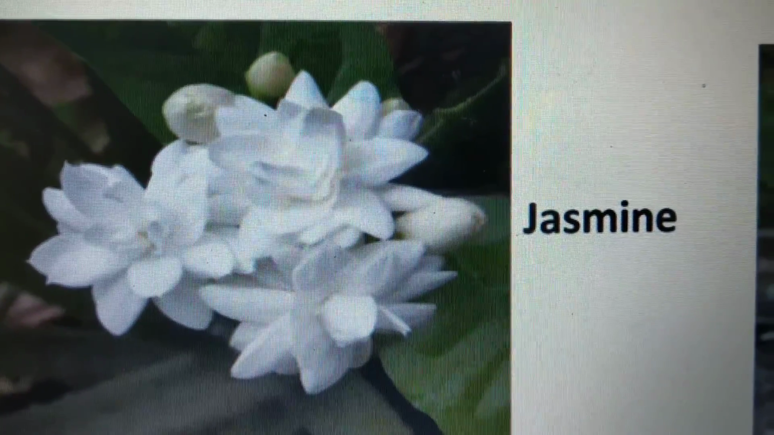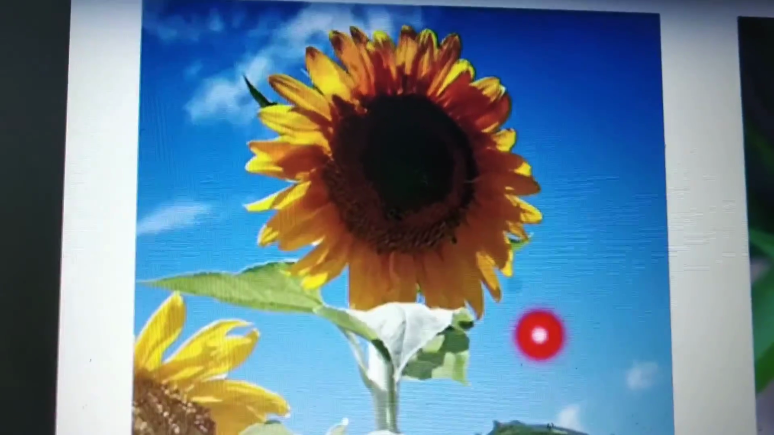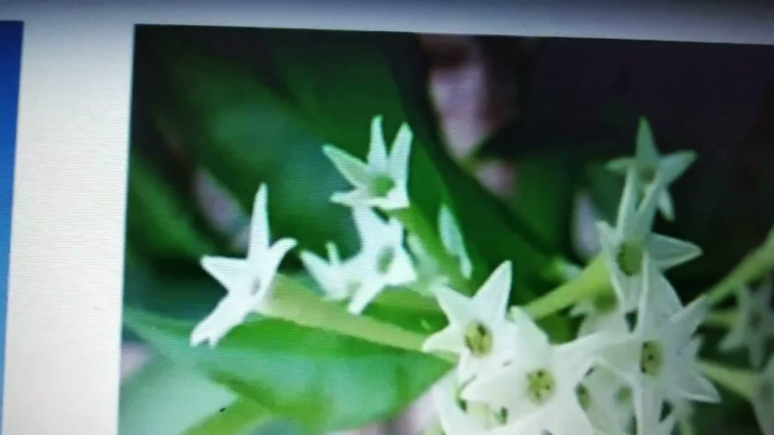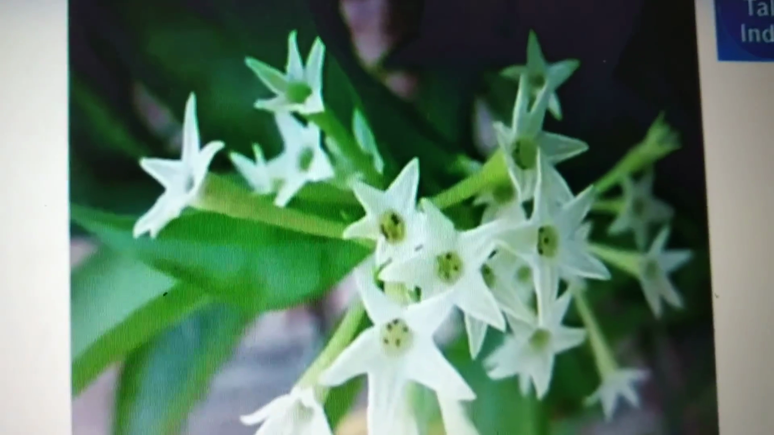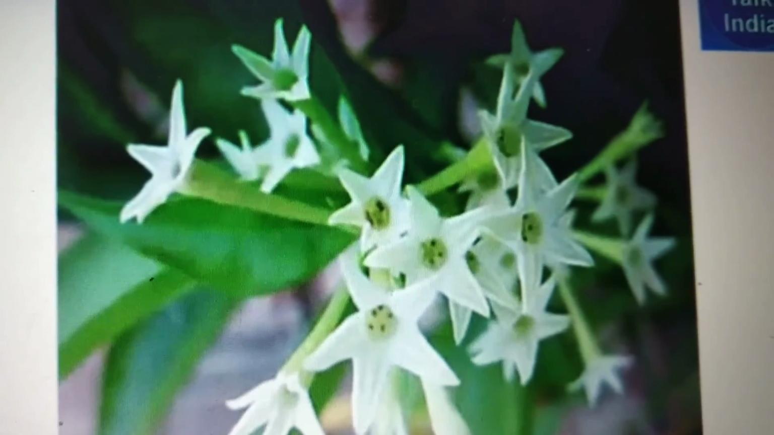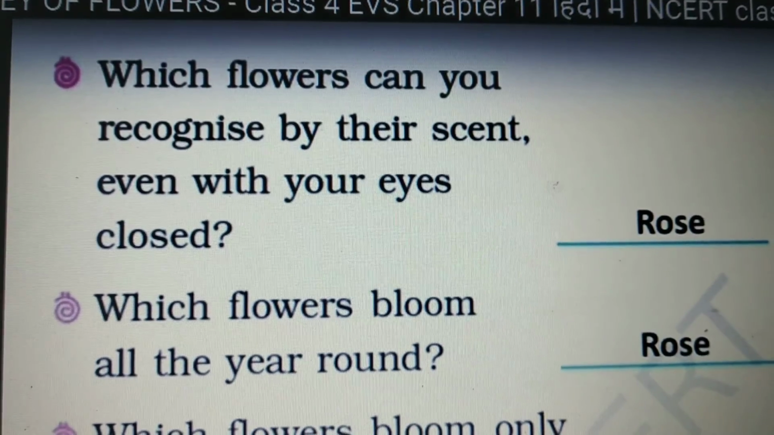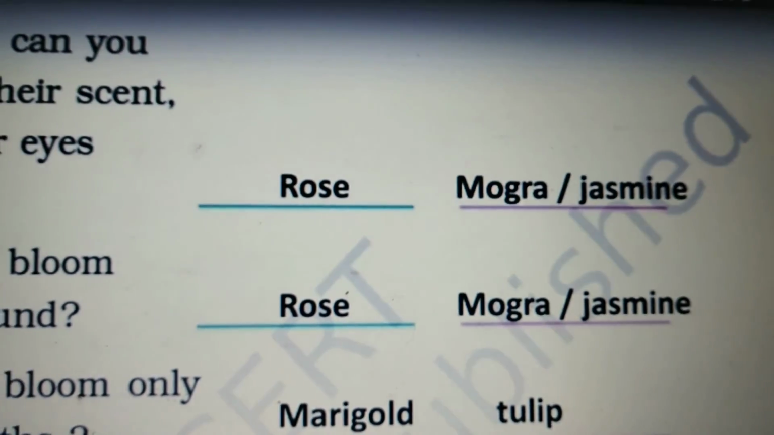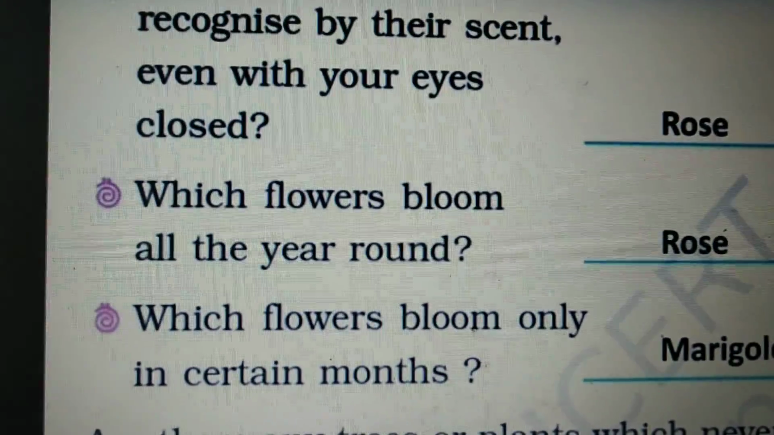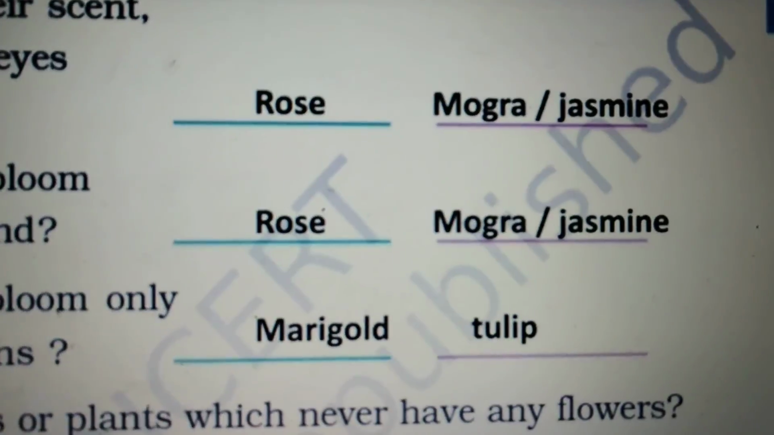Students, this is jasmine. This is rajnigandha. This is sunflower and this is रात की रानी भी हम इसको बोलते हैं बेटा, नाइट क्वीन बोलते हैं. दिस इज द नाइट क्वीन फ्लावर. नेक्स्ट कैटेगरी, विच फ्लावर्स कैन यू रिकॉग्नाइज बाय देयर सेंट इवन with your eyes closed? So rose and mogra we can recognize by their scent. Which flowers bloom all the year around? So they are also rose and jasmine.